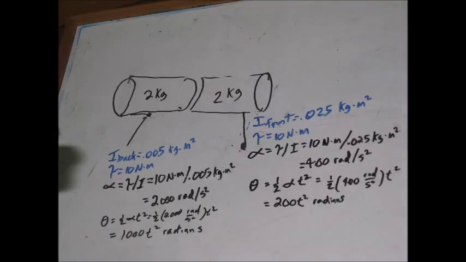To compute the angular position after constant angular acceleration for a time t, we use position equals a half times acceleration times t squared. So after a time t, the front has moved half of 400, or 200 t squared, clockwise, and the back has moved half of 2,000, or 1,000 t squared, counterclockwise. It makes sense that the back is twisted more than the front, since it has a lower inertia and they both see the same torque.